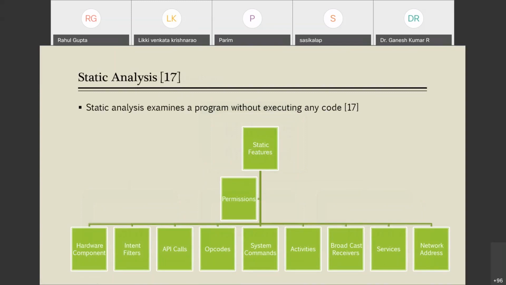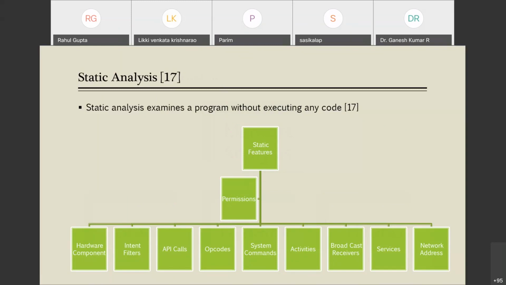It is done by extracting some parameters, or you can say features, from the app. More correctly, features from the app. There are different features listed, and according to the OS and the type of file, they vary. But since we are discussing Android here, in the context of Android, these are the popular features that could help us in detecting whether a particular application is malicious or not.